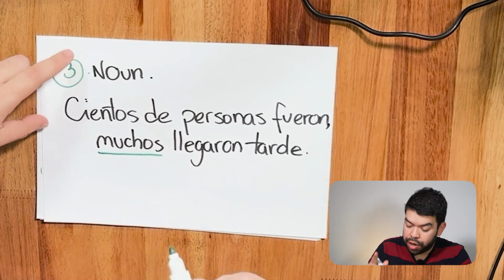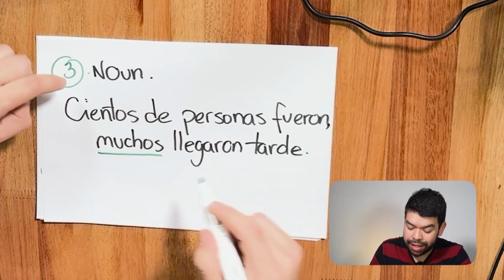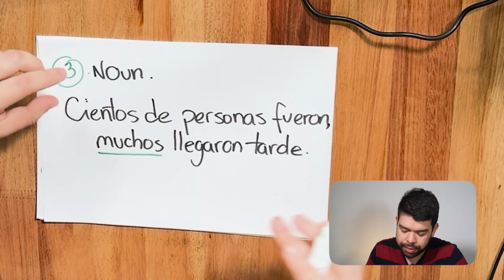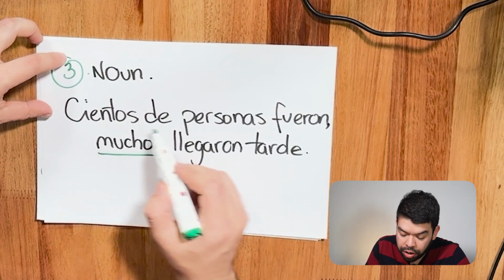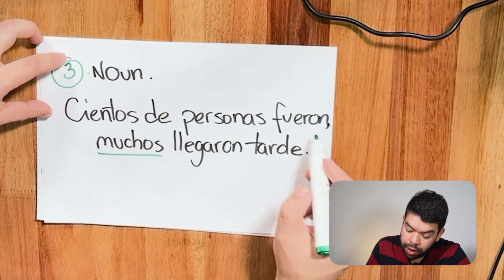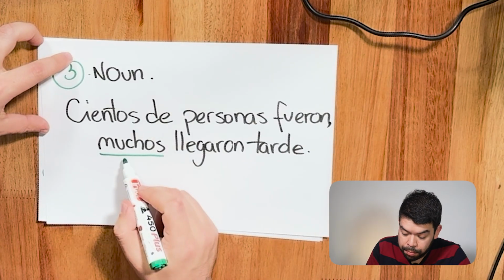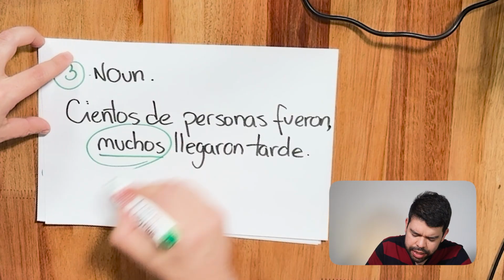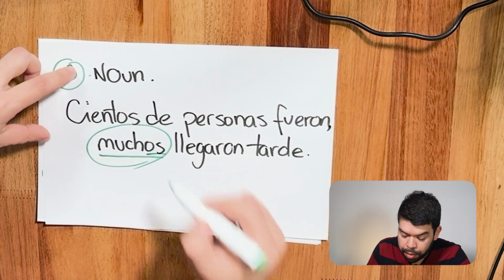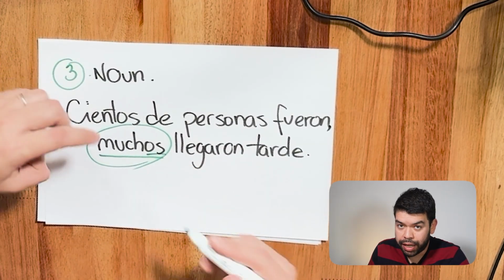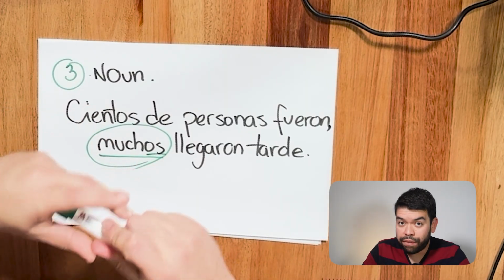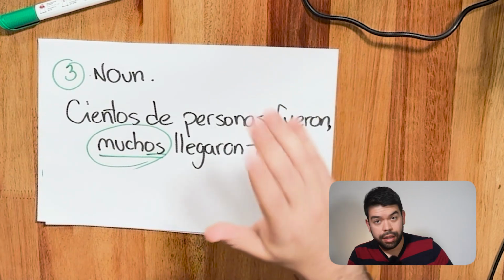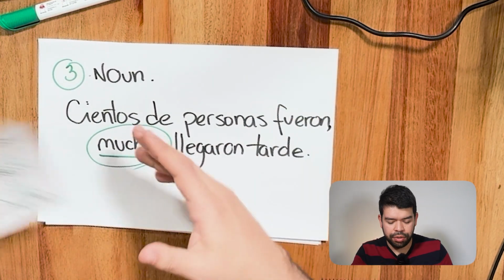All right, so in this case, muchos would be a noun expressing the amount of people that arrive late to a specific place, to a specific event. So we have hundreds of people went. Many of them arrived late. Okay, in this case, this muchos, again, plural and masculine, arrived late. It's a noun, okay? So we have the three specific cases in how to use mucho. It's very interesting, okay? Let's do a little recap.